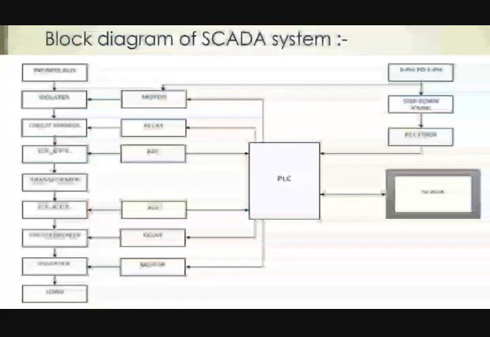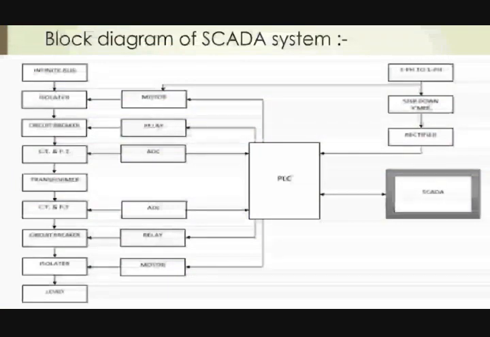The block diagram of SCADA system. In a substation, the switching of lines is done on the basis of current and voltage limits. As shown in the diagram, the current and voltage on both sides of the transformer are converted into a measurable range with the help of CT and PT. Then they are converted into digital form with the help of an analog to digital converter.